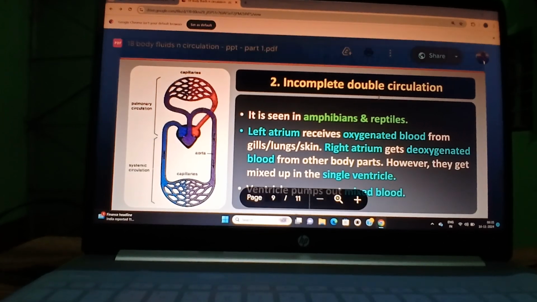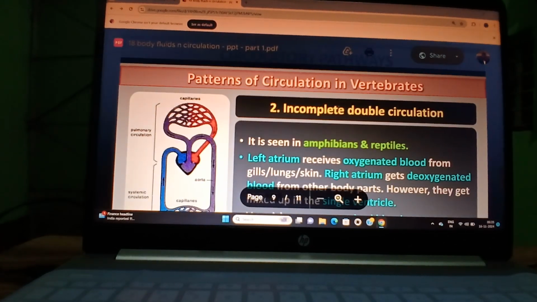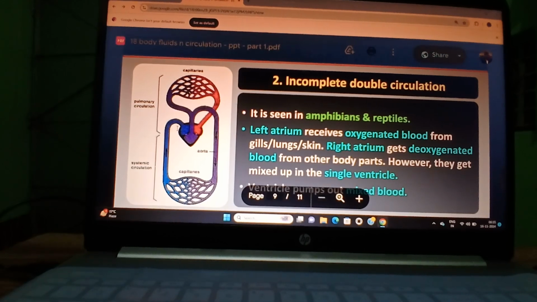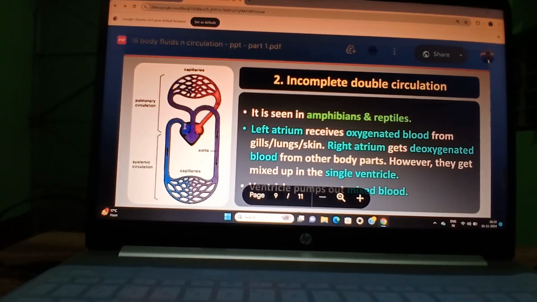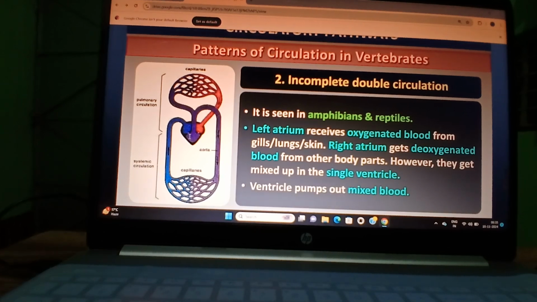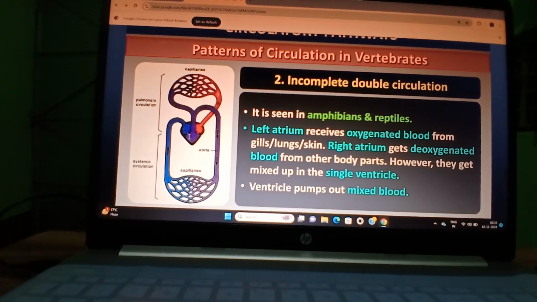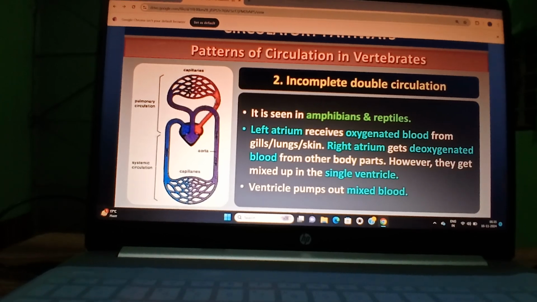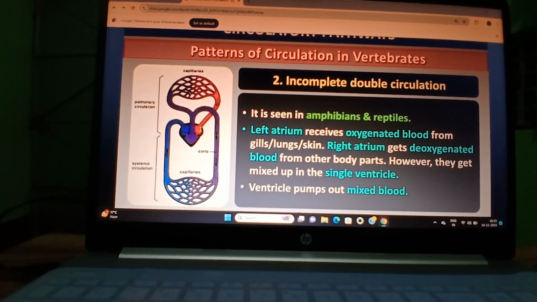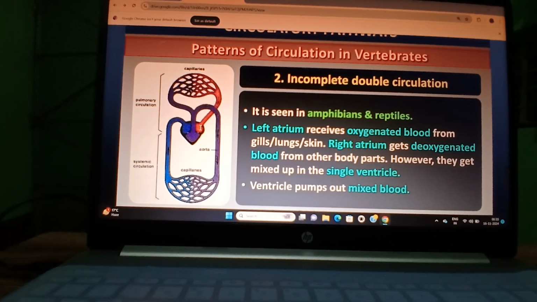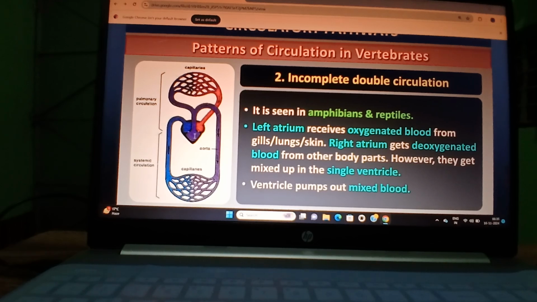You look, students, how incomplete double circulation takes place. Look at this figure. From the whole body, blood comes to the heart at the right atrium, to the ventricle. Then from the lungs, oxygenated blood also comes to the atrium, this is the left atrium, to the ventricle.